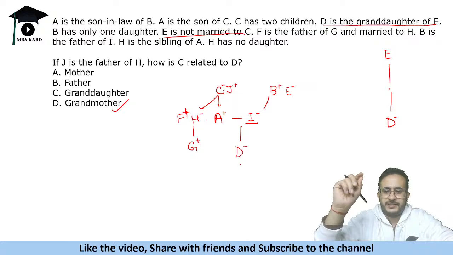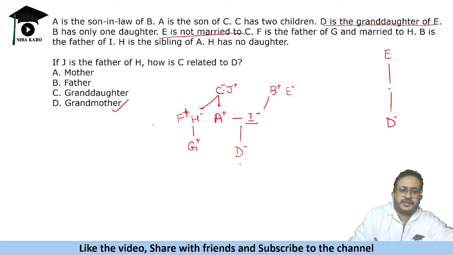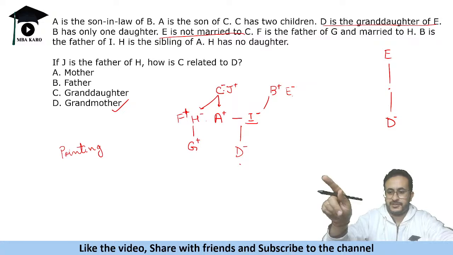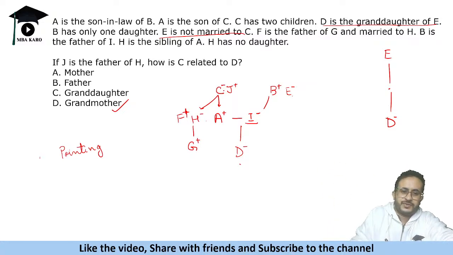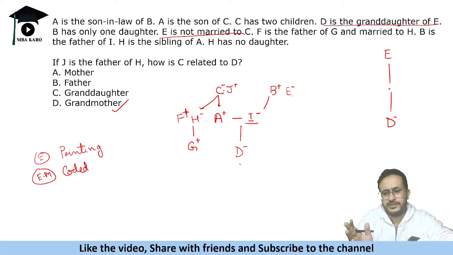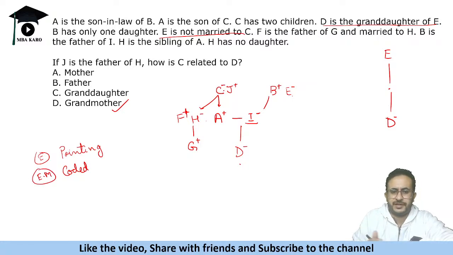If there's a direct, so blood relation has three varieties of questions. One is direct, जिसमें लिखा था pointing to a person. ठीक है, they do not tell directly, they will point to a person. ठीक है, उंगली लगाते हैं कहते हैं कि ये इसका ये है. So that is the easiest one. Okay. Then you have coded ones. Coded ones also I will say that easy to moderate ones. ठीक है, बस आपको relation सही पता होने चाहिए and that can be done by options.